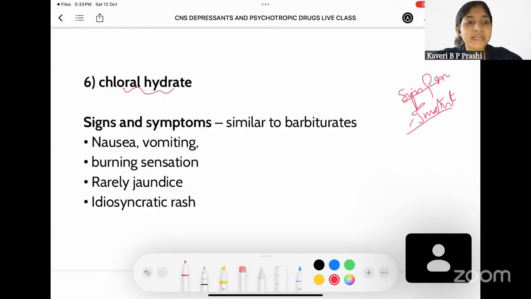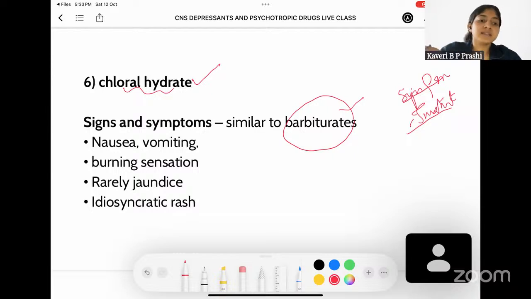So coming to chloral hydrate, let's see what the signs and symptoms are in case of poisoning with chloral hydrate. All the symptoms are going to be similar to those of barbiturate because the chemical structure of chloral hydrate and barbiturate is the same. And the second question that we discussed today was barbiturates, right? There is going to be nausea and vomiting, also a burning sensation in the mouth and the digestive tract, the esophagus, stomach, everywhere.